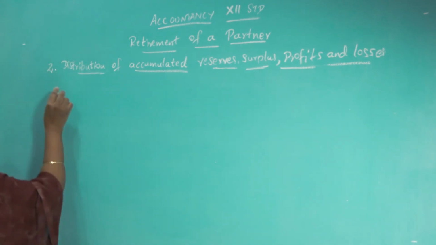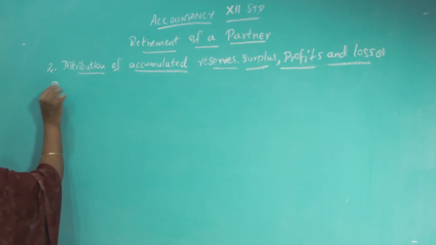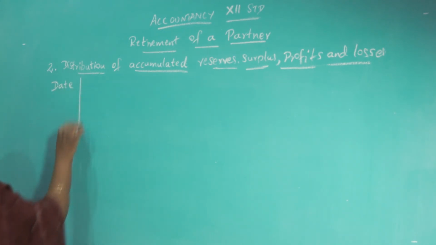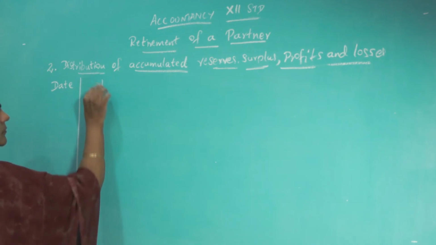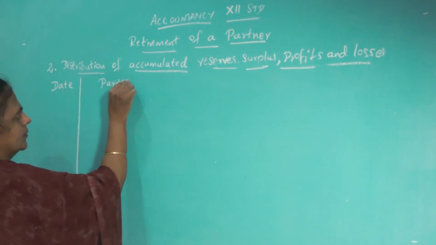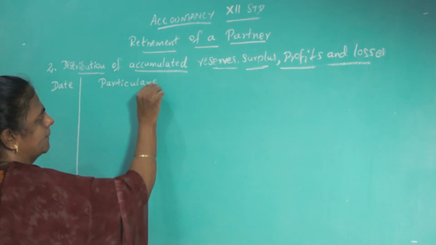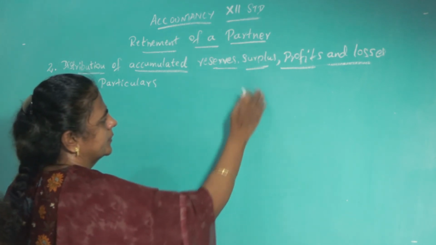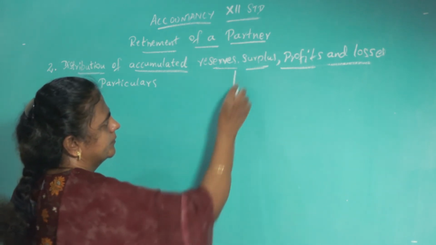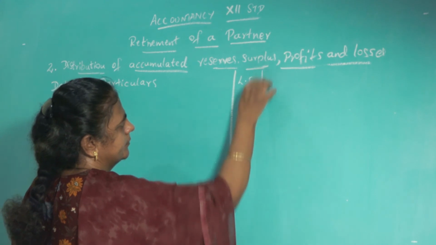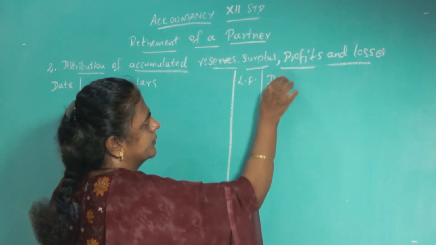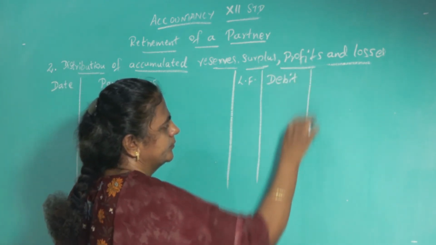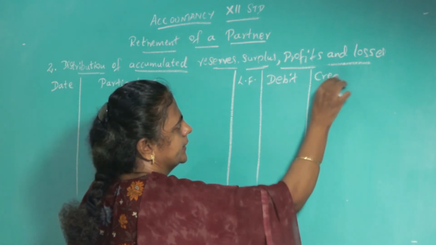So, question number 2. Put the format of journal: date, particulars, LF, debit, credit.